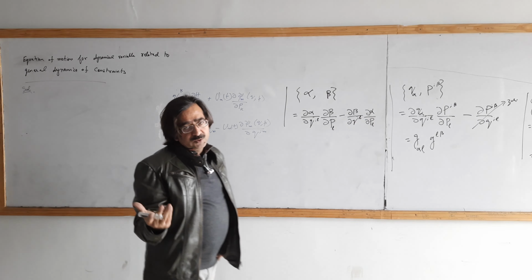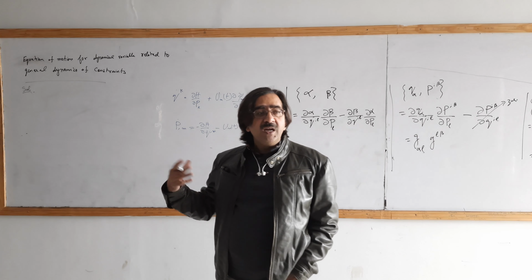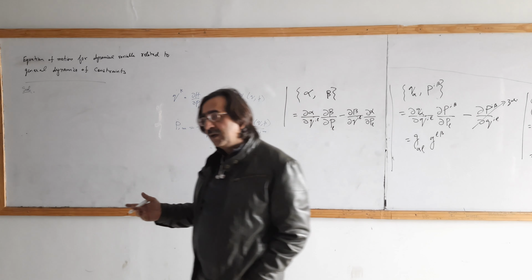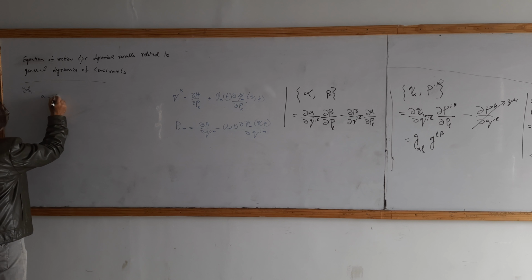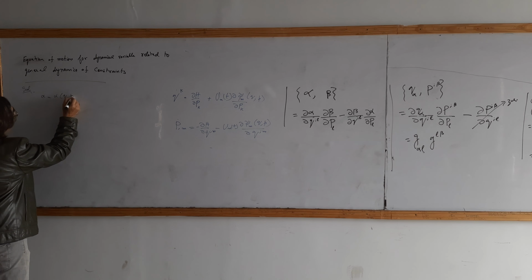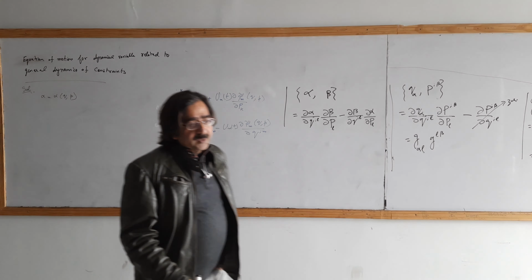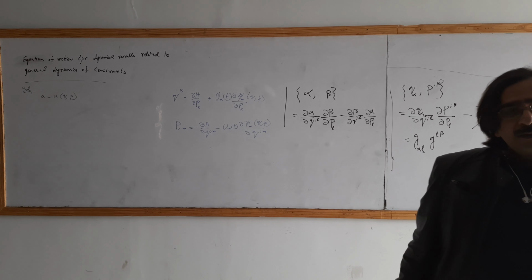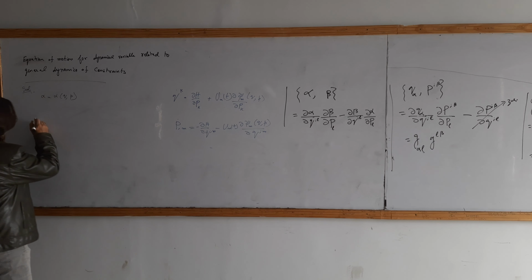Let alpha be any dynamical variable. You know that the state is represented by one variable of position and one variable of momentum. I have already explained it many times. So alpha will be a function of Q and P. Let's suppose alpha is any dynamical variable.